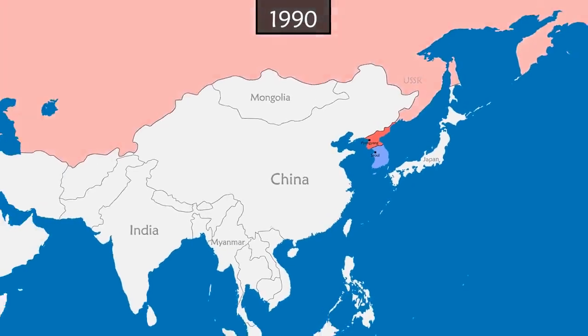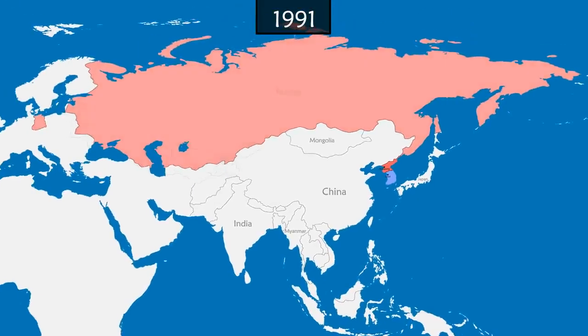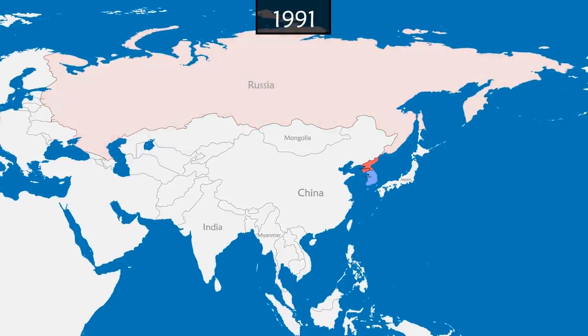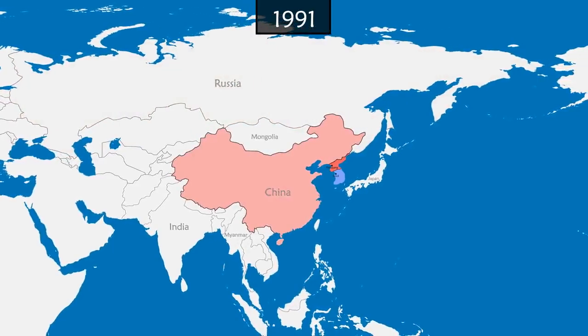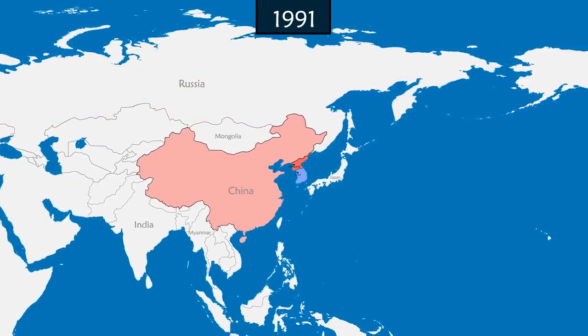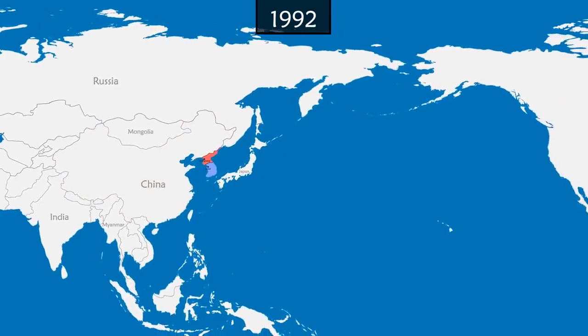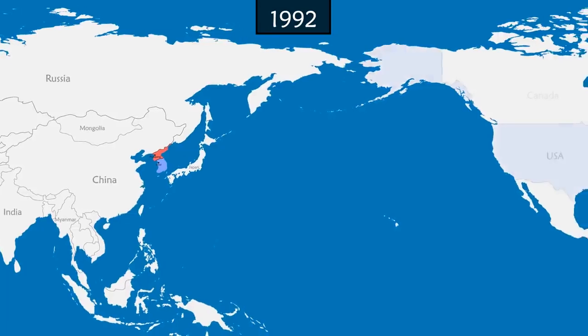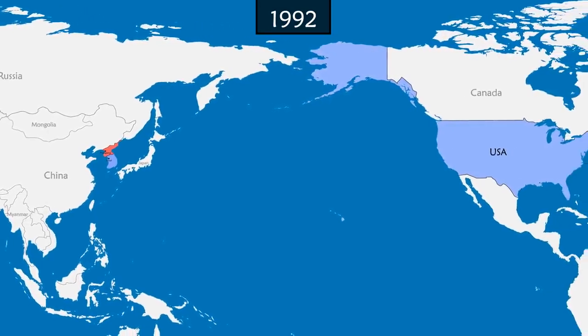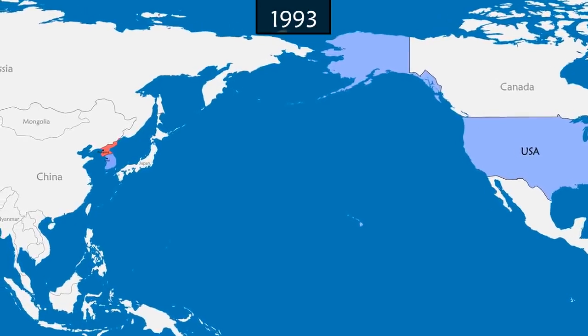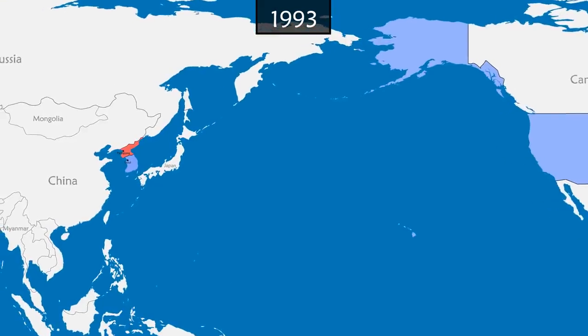With the fall of the USSR in 1991, North Korea loses one of its greatest allies. China too follows a path of reform and opening up its economy, thus going a different direction from North Korea. The country attempts a secret diplomatic rapprochement with the United States, which remains unanswered. Fearing attack, North Korea accelerates its arms race.